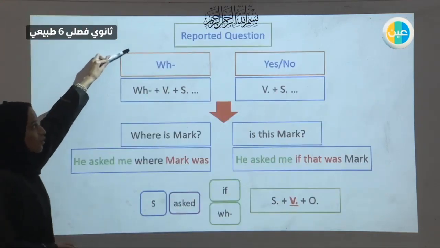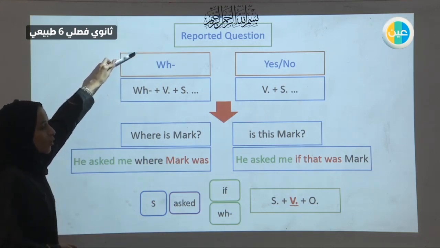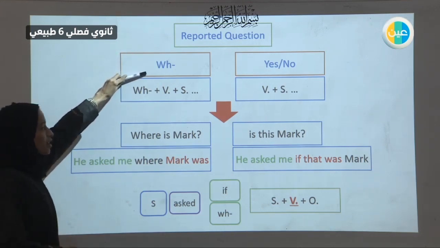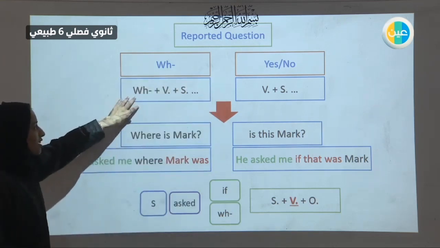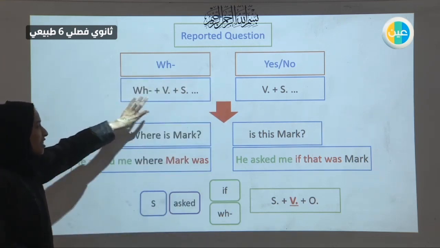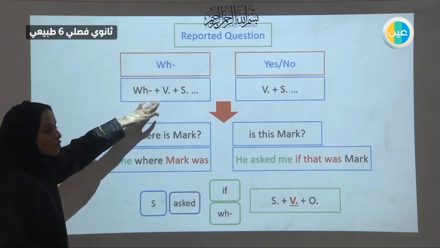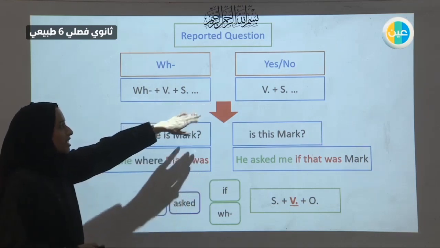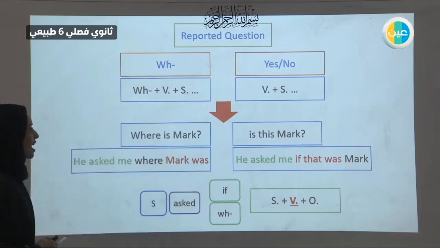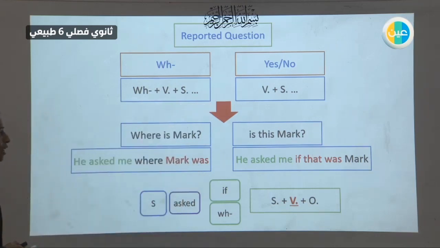So let's try to do this. This is the chart for reporting questions. Questions are of two kinds, WH questions and yes/no questions. For WH questions, you start with the WH word, then the helping verb, is, am, are, was or were, sometimes do or does, then the subject. An example of a WH question is where is Mark, okay? And is this Mark? This is a yes/no question. The answer will be yes, he is, this is Mark, or no, this isn't Mark.